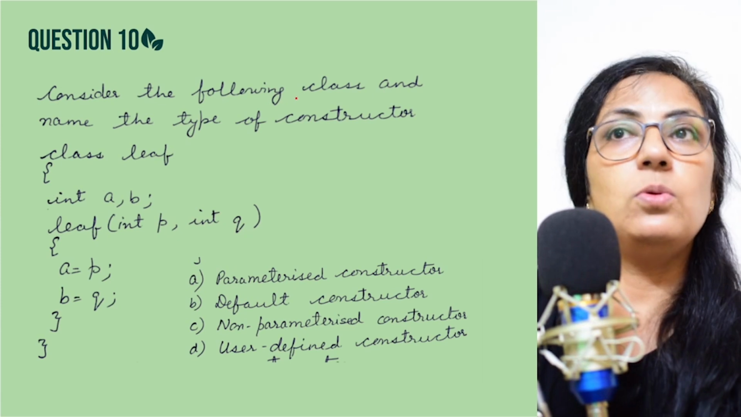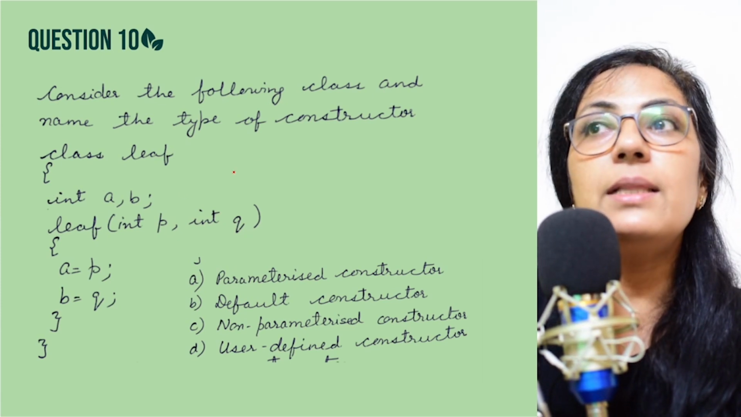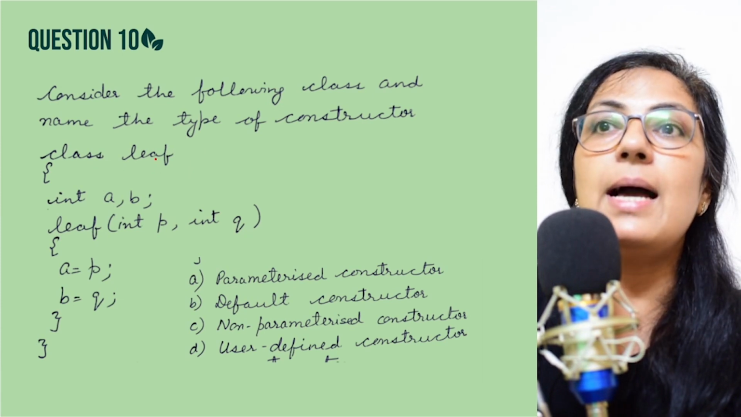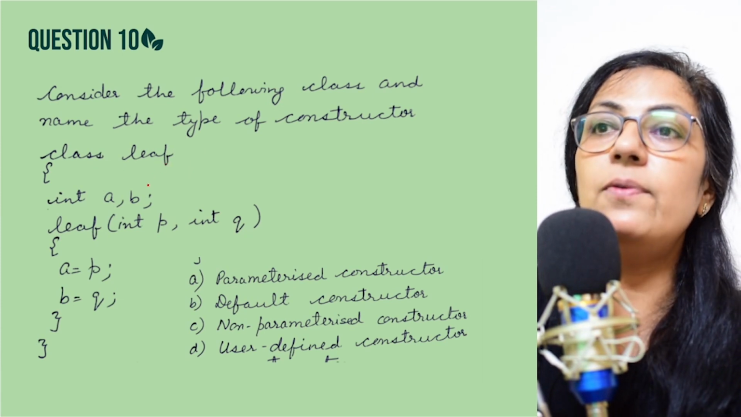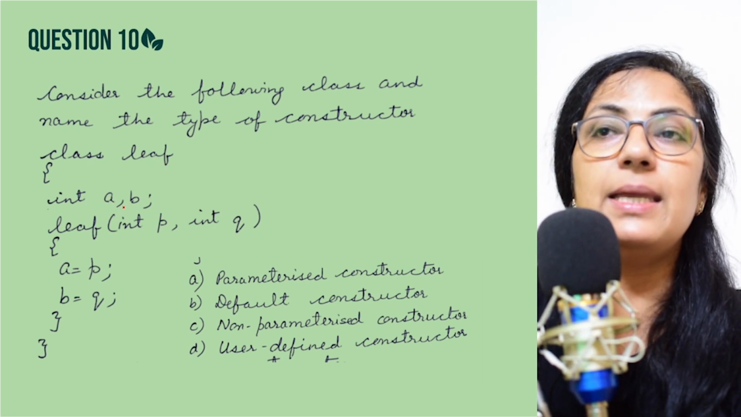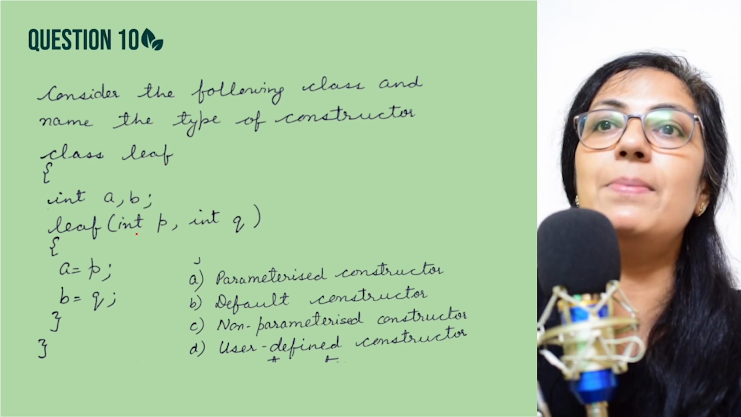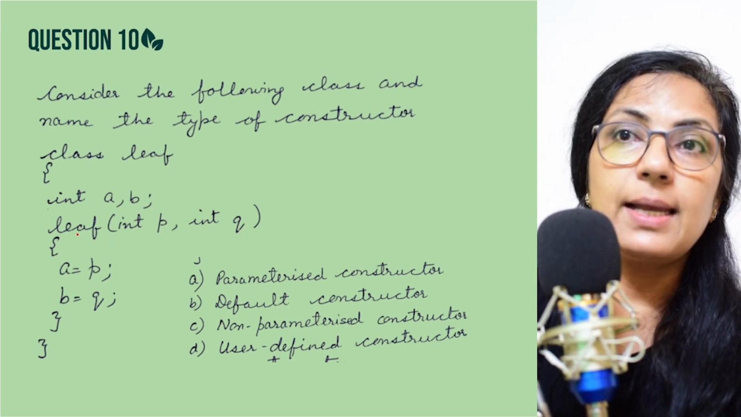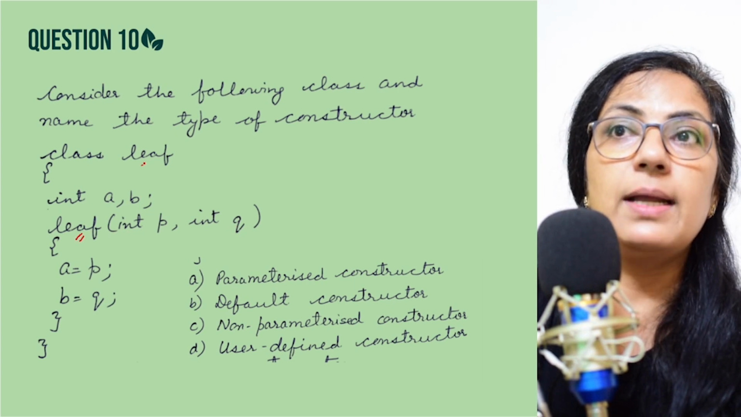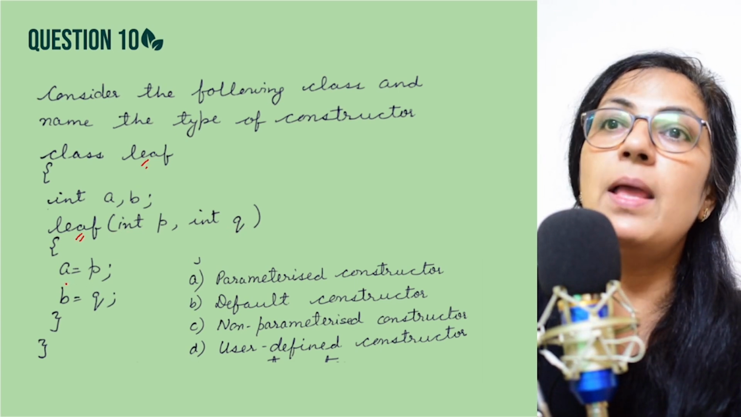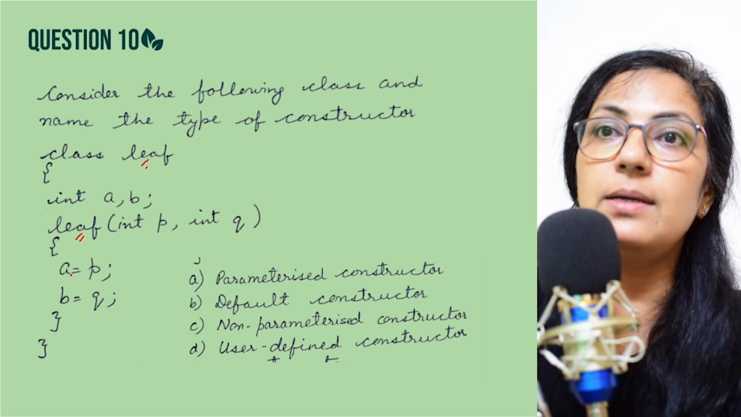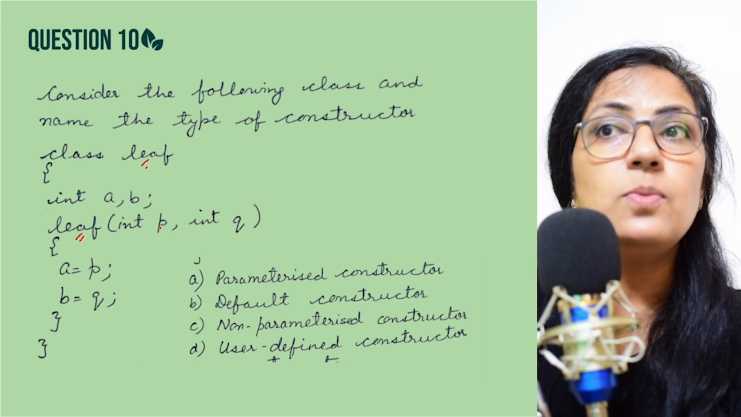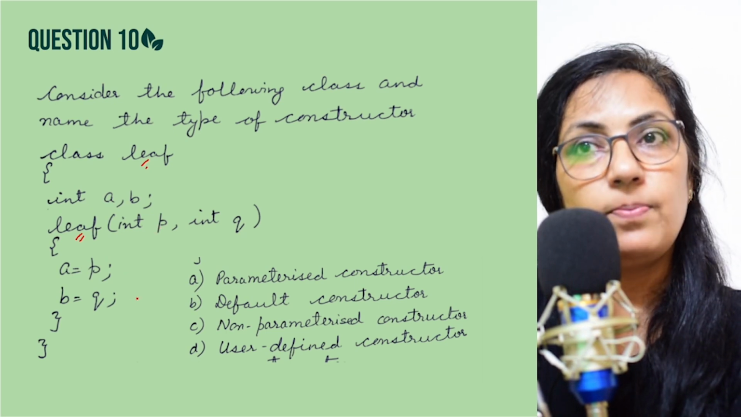Now we move on to question number 10. Consider the following class and name the type of constructor. Class name is leaf. Then we have the data members int a and p, two data members. Leaf int p comma int q. This is a constructor because the name of the class and the function is the same. Now what is done in this constructor? The data members a and p are initialized with the values which it is receiving as p and q, right?